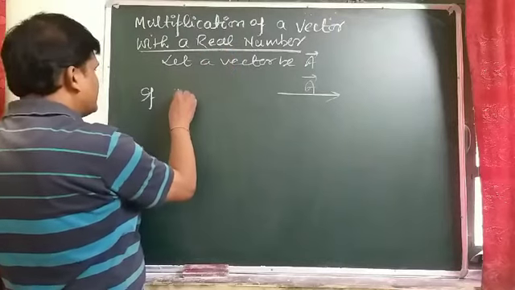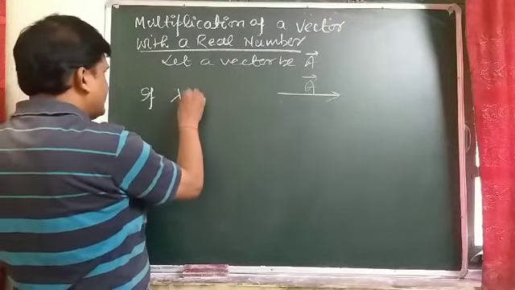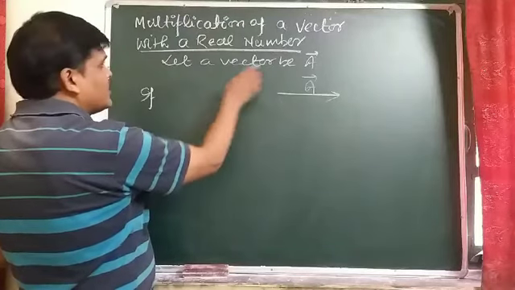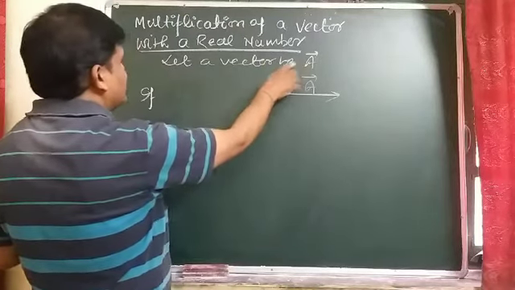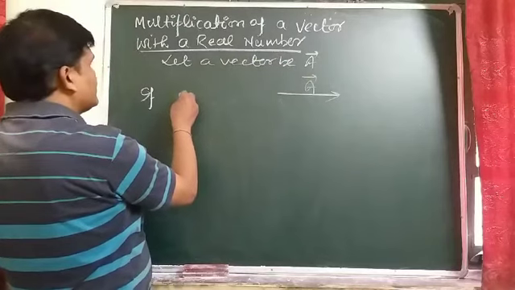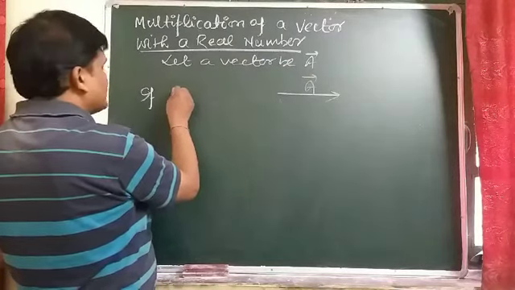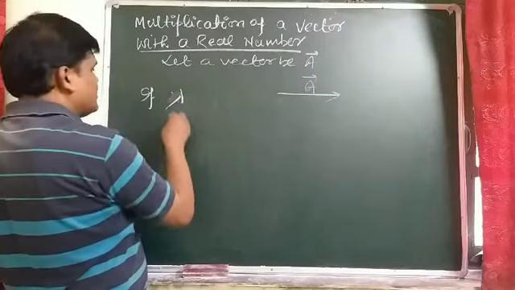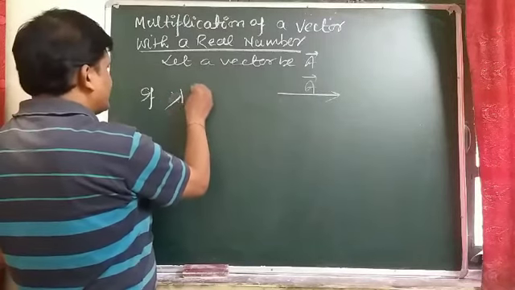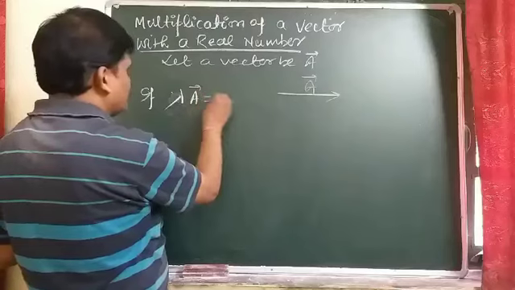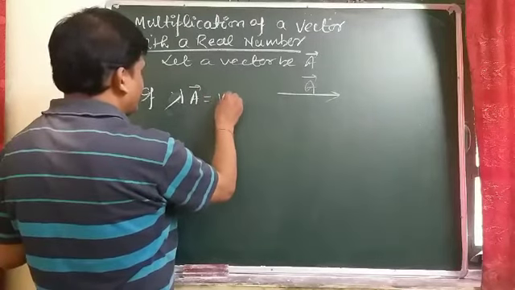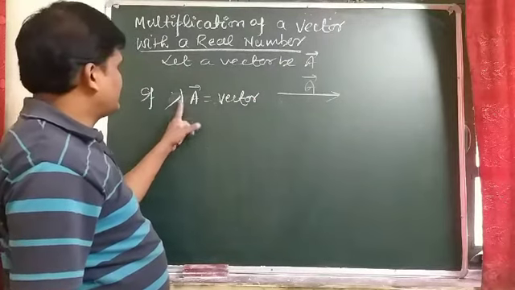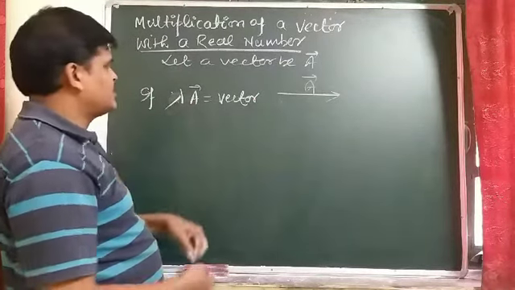Real number, that is what? Lambda A, or we can say that if this vector is multiplied by a real number lambda, multiplying a vector A, we get a vector with magnitude as well as what?